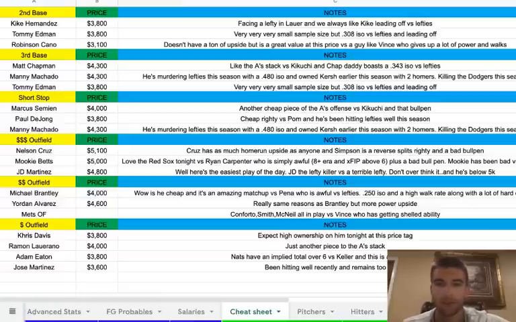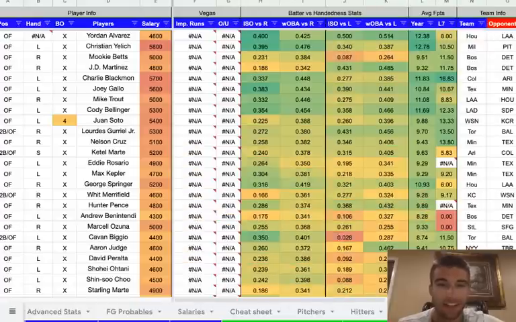And then Mookie Betts at 5K. Love the Red Sox tonight versus Ryan Carpenter, who's simply awful, with a 5+ ERA. I already talked about Carpenter really, so I don't want to repeat that. But Mookie's been pretty bad versus lefties this season, so that is concerning. So if we look at his numbers in the outfield position here, just another sneak preview. Mookie Betts, he's been pretty good versus righties, .231 ISO, .384 wOBA, but versus lefties, .087 ISO and .264 wOBA.